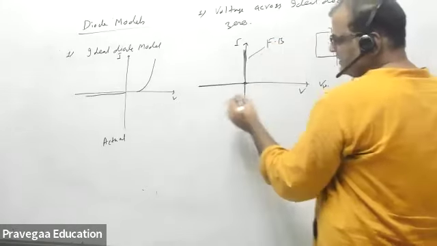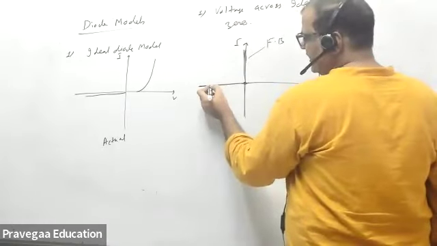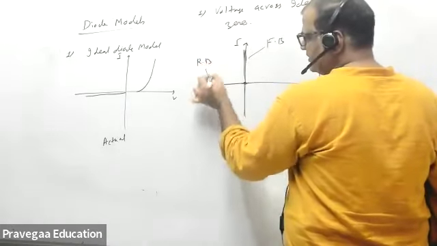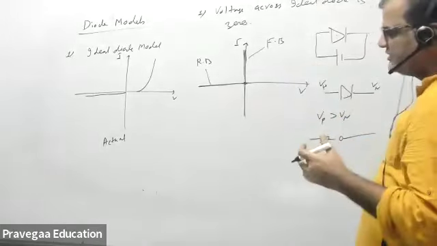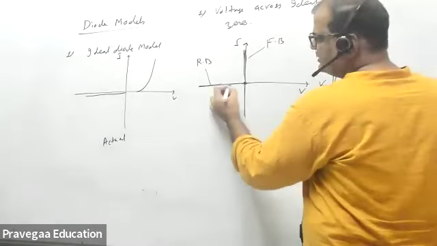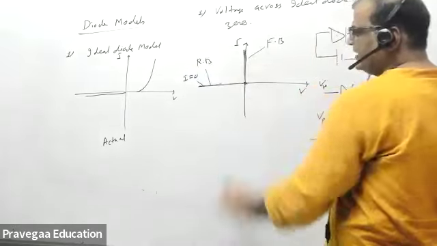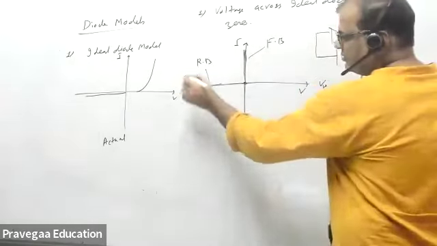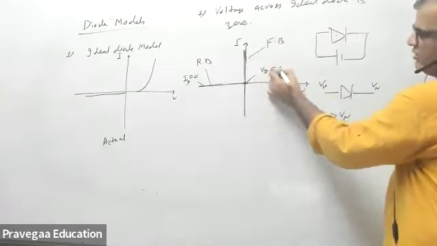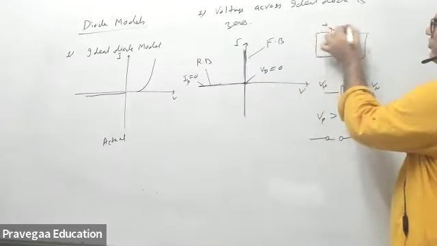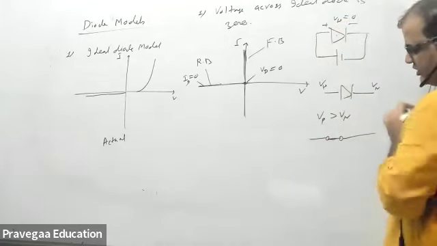And in reverse bias, because this current is already negligible, I can take it as 0. You keep on applying voltage, the voltage keeps increasing, but the current will always be 0. Here VD is 0, and this is the VD axis. Here this voltage drop is 0, and when the voltage drop is 0, you can replace it by a short circuit.